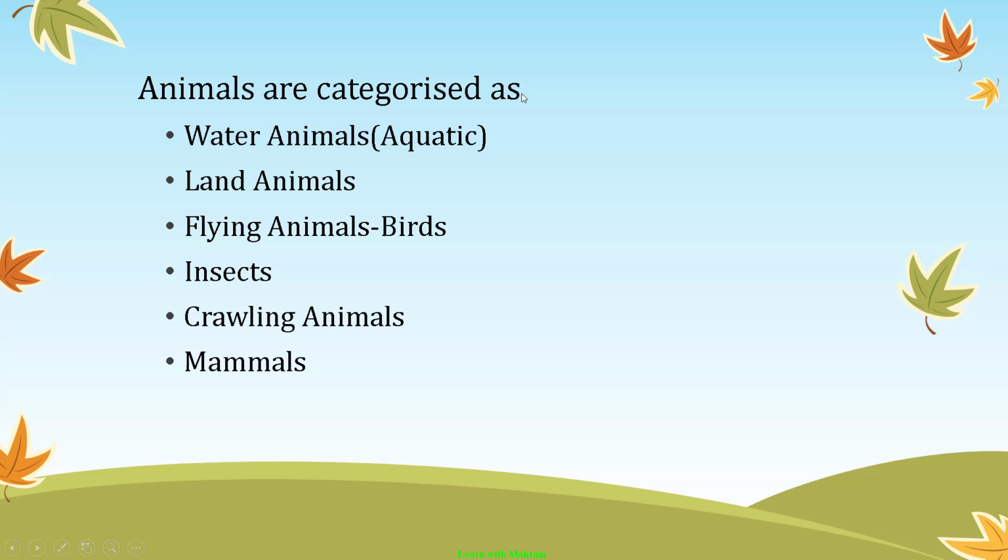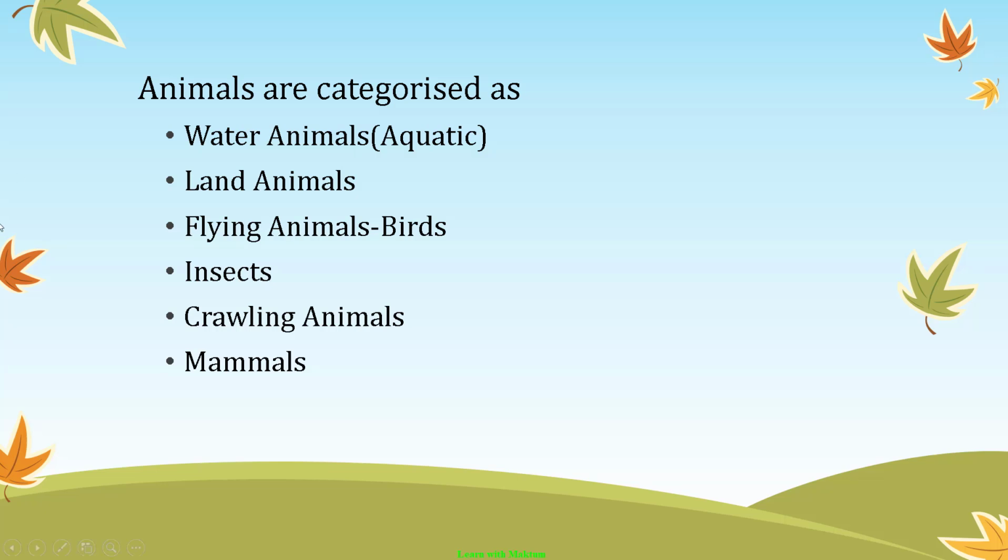Animals are categorized as water animals. The animals which live in water are called water animals. For example, fish. Fish will not survive if you take it out of the water. It needs water to survive. That is an example for water animals. Land animals live on land, like human beings, like us.